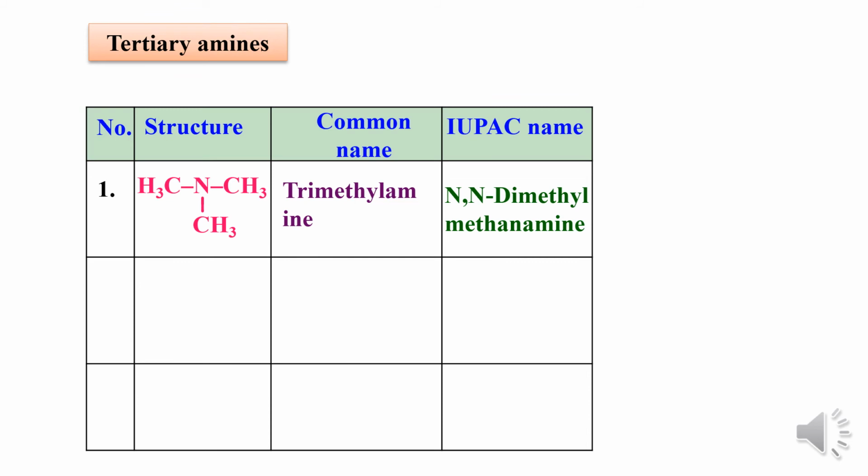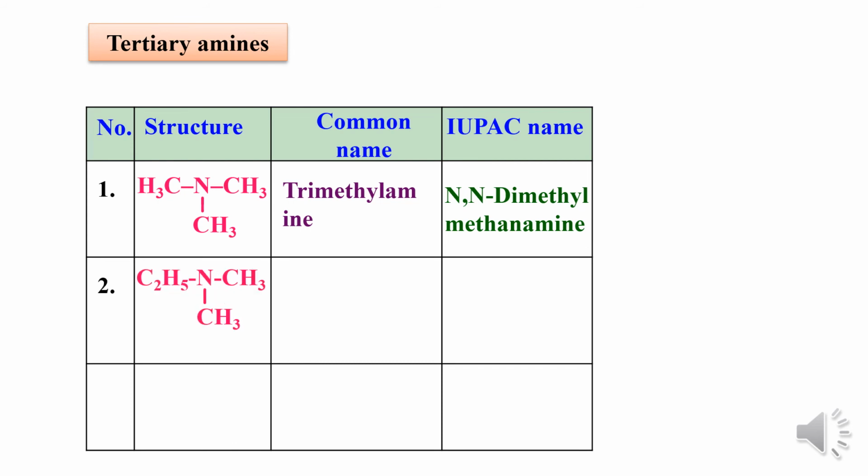N,N-dimethylmethanamine means there are two alkyl groups, here also the same. There are two shorter carbon containing alkyl groups which we have to name first, that means N,N-dimethyl. Then we have to add an alkane like methane and we have to replace E by amine. So it is called N,N-dimethylmethanamine. Let us note down this point. For tertiary amine, an N,N prefixes the compound giving the two shorter carbon chains their side chain prefix names.